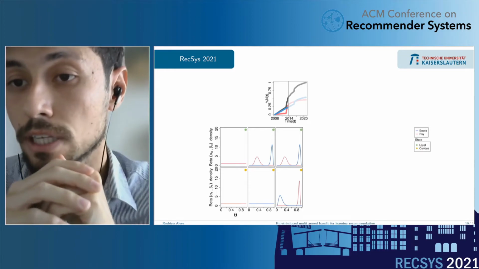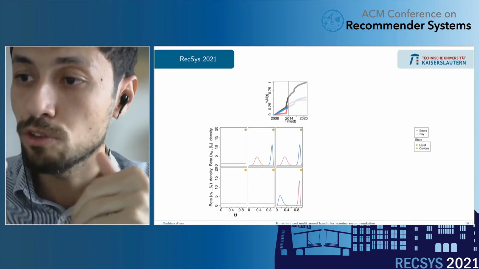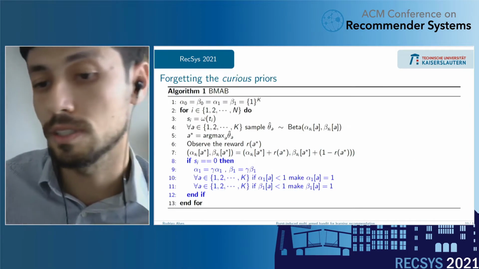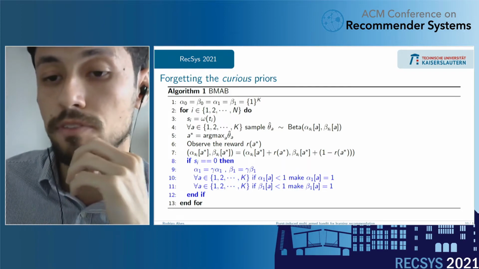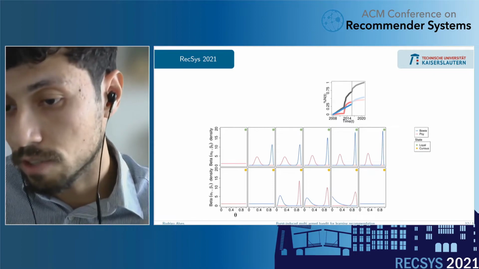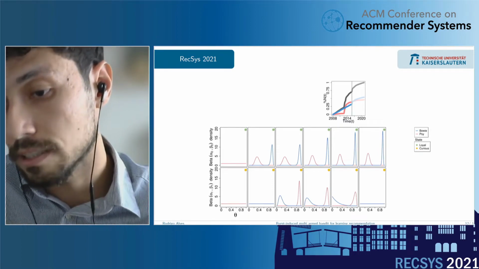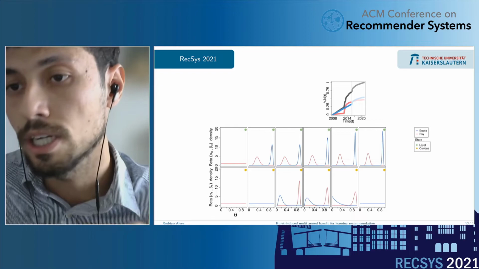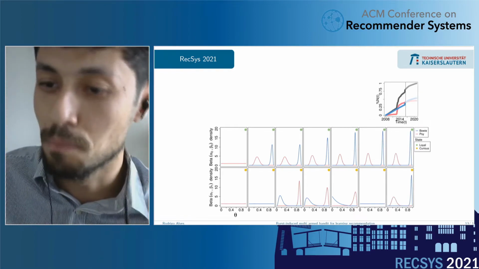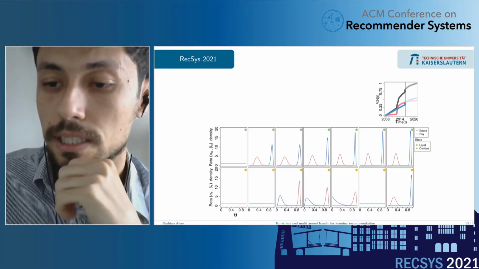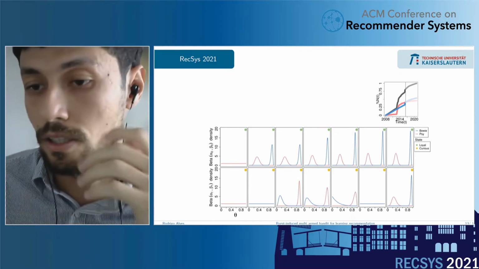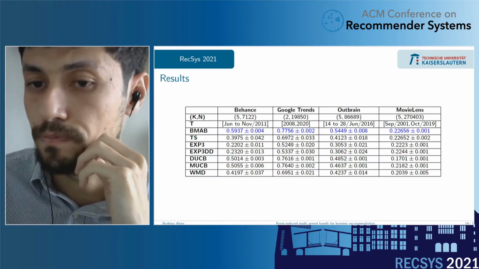So after a burst ends, we need to forget the distribution of the curious priors. And it's exactly this that we do in the last step of the algorithm: we forget the curious priors. In these last three graphs at the bottom, we can see that it's forgetting until we reach the next burst, when we will learn the priors again, now that David Bowie is actually more popular than Psy at this moment. And in this way we continue the algorithm.